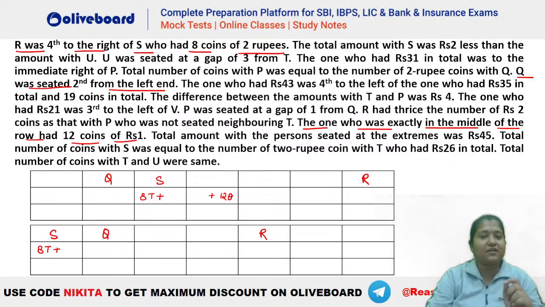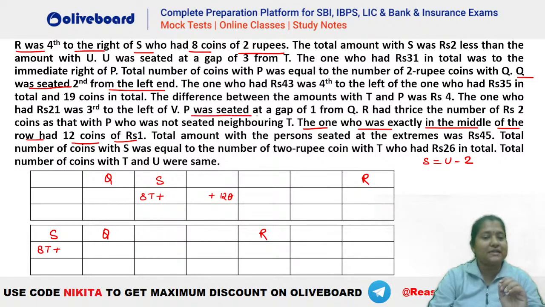After that, what is given? The total amount with S was 2 less than U. Okay, S is equal to U minus 2. Whatever is the amount with U, it has to be U minus 2. U was seated at a gap of 3 from T. The one who has 31 in total was immediate right of P. Total of coins with P was equal to 2 rupees coin with Q. The one who has 43 was 4 to the left of 35 and total 19 in coins. Difference between T and P is 4. The one who has 21 is third to the left of V. Okay, we'll place that later.